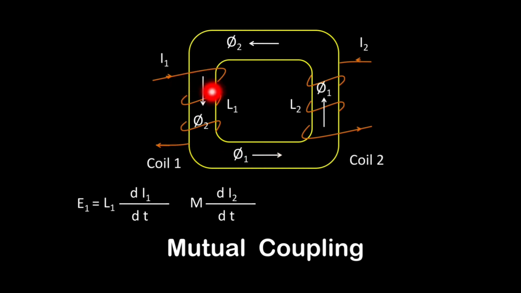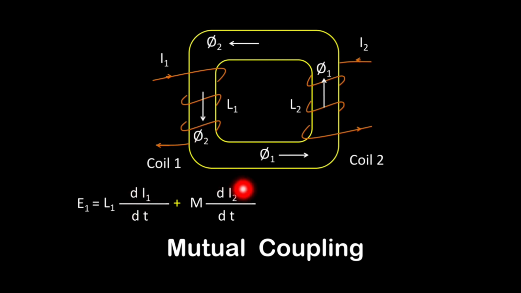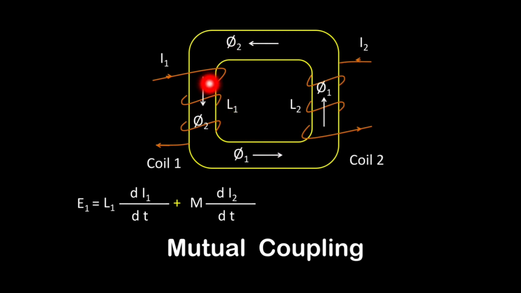If the flux produced by coil number 1 and the flux produced by coil number 2 are in the same direction, then these two EMFs, the self-induced EMF and the mutually induced EMF, will be additive, so we put a plus sign. We put the plus sign between them because the two fluxes are in the same direction, and that is why the self-induced and mutually induced EMFs add with each other.